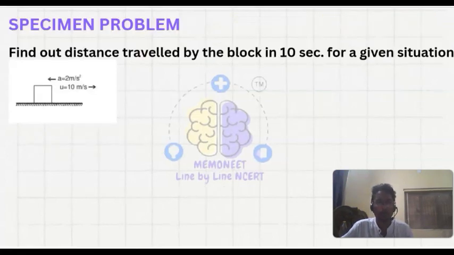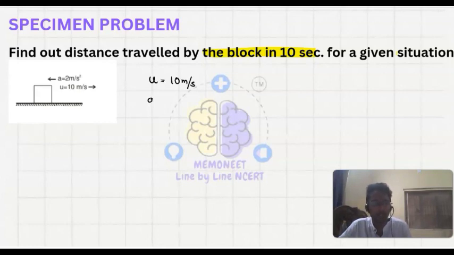Okay, then let's see some specimen problems, and how different questions they will ask. Find the distance traveled by the block in 10 seconds for a given situation. Here the acceleration is retarding, in the direction opposite to the velocity. The initial velocity is given, u equals 10 meter per second, and the acceleration is 2 meter per second square. It means at a certain time the velocity will come down to 0.